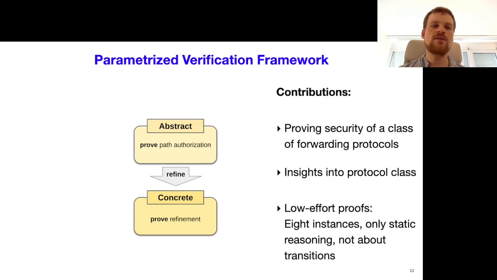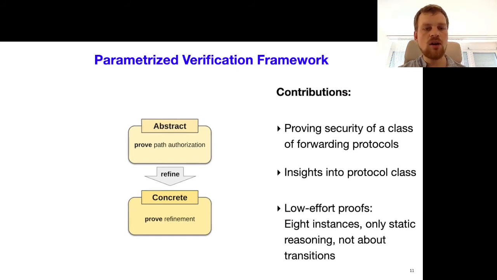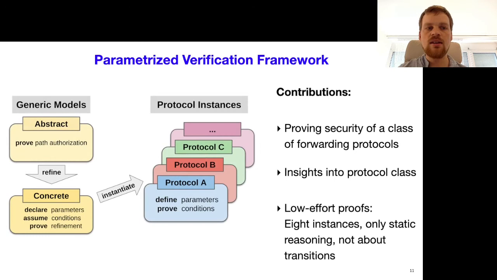Now, how do we show this for multiple different protocols? Well, the abstract and the concrete model are actually generic models. They abstract away from the particular security mechanisms employed by protocols. So in this way, we can really prove the security of a large class of forwarding protocols, and we also gain some insights in how these protocols relate to each other.